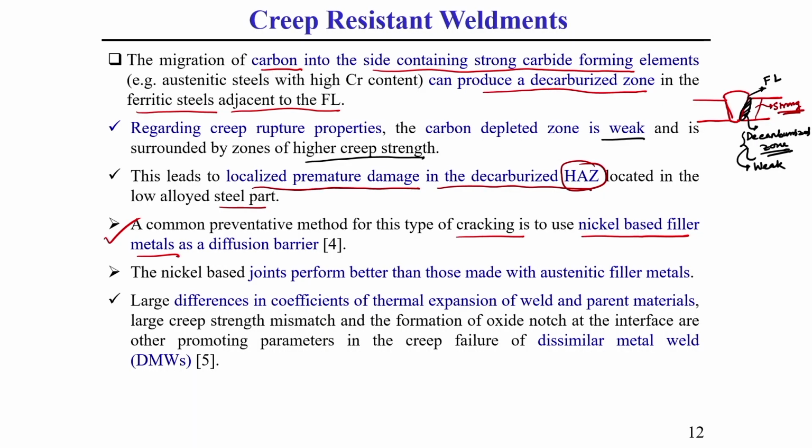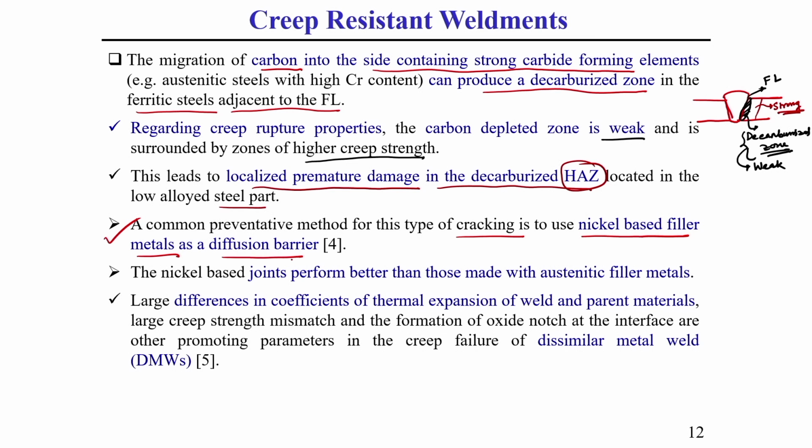If we do welding with nickel based filler material, it acts as a preventive medium for creep property, as a diffusion barrier.